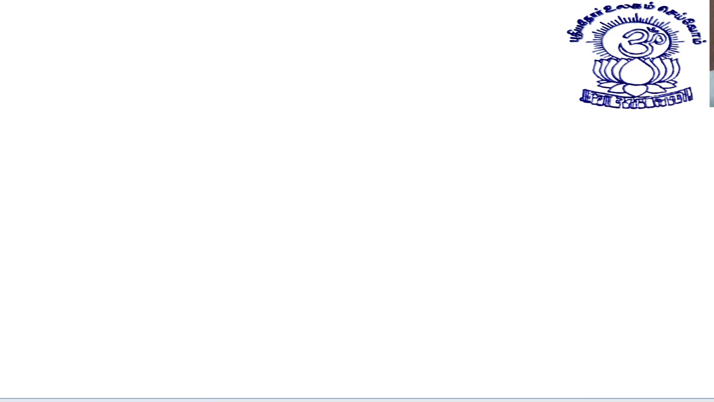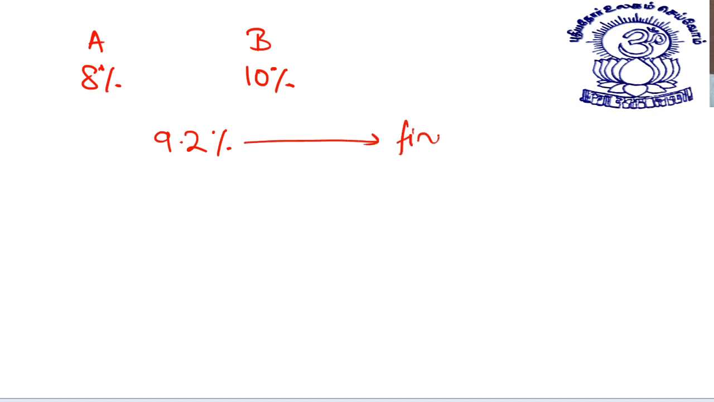Let's start. Suppose I give two of my friends an equal amount for loan. On one, I charge 8%. On the other, I charge 10%. And after 1 year, I get a rate of interest that is equal to 9.2%. Let's say this is scheme A, this is scheme B. This gives 8% interest, this gives 10% interest. This 9.2 is final interest, total interest.